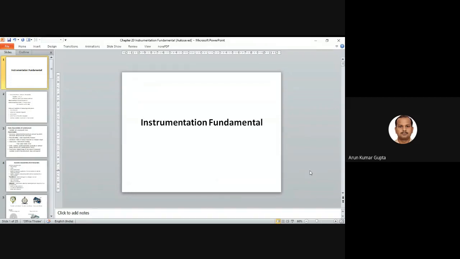Then we will talk about the modifications that are applied. So we have different names, and by different you can say different applications.